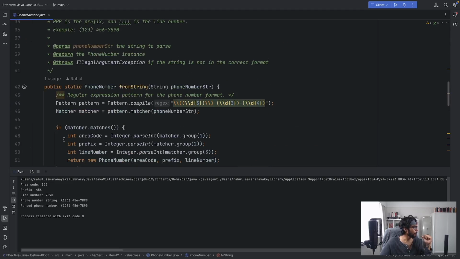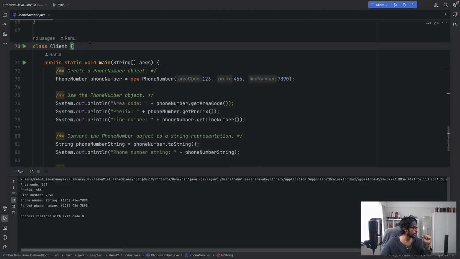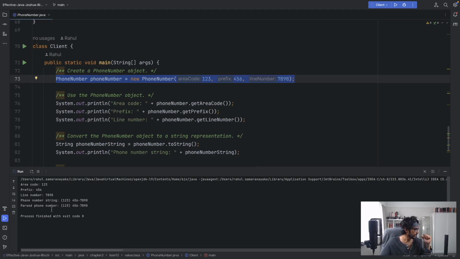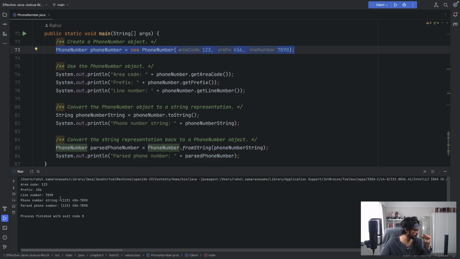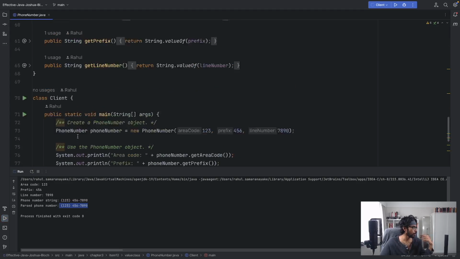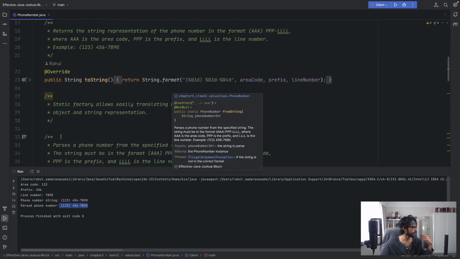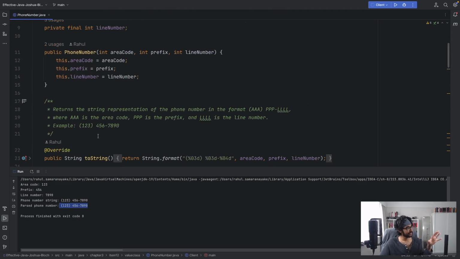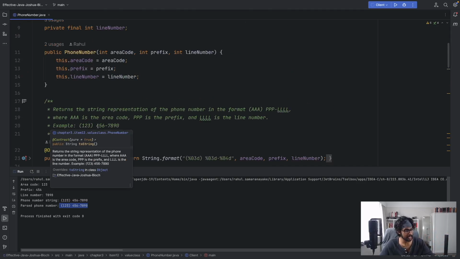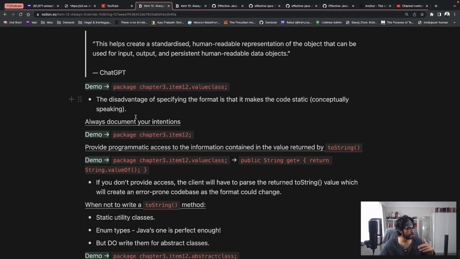If we go look at a client that'll use the phone number class and run this code, you can see here an object of phone number is created. The ToString method, what it returns, the representation, corresponds to what's being specified in the documentation on the ToString method itself. So for a class like this, which is a value class, it's okay to document the format, as Joshua Bloch states.